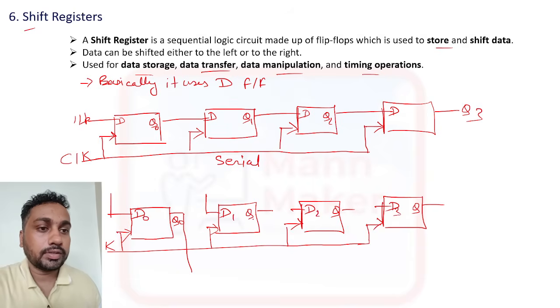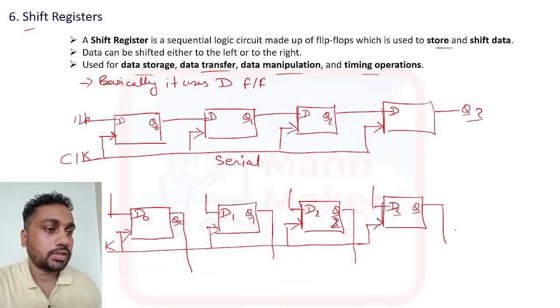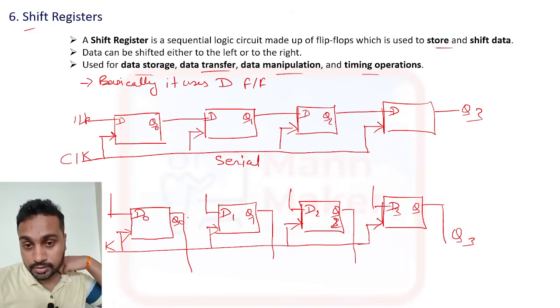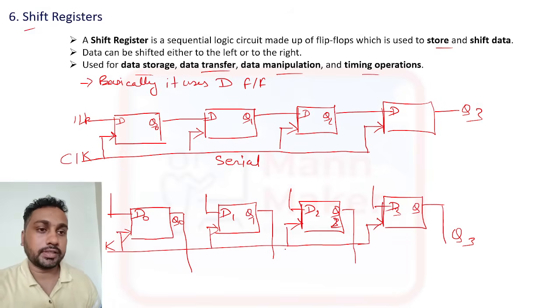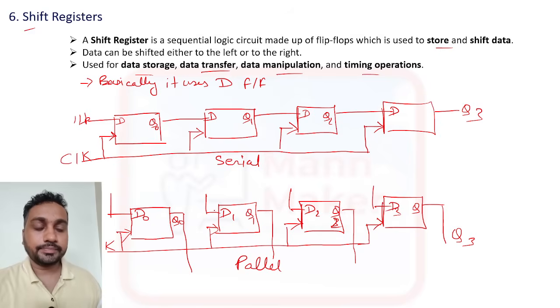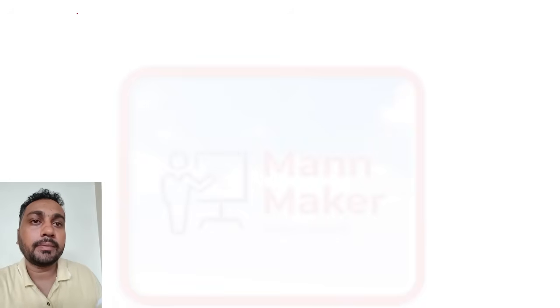And this is Q1. So output will be like this. This is input, this is output, Q2. This is input, this is output, Q3. Like this, your serial and parallel shift register is there. I just gave you an example for designing shift register. Shift register will be designed like this only. Now we'll see some types of shift register.